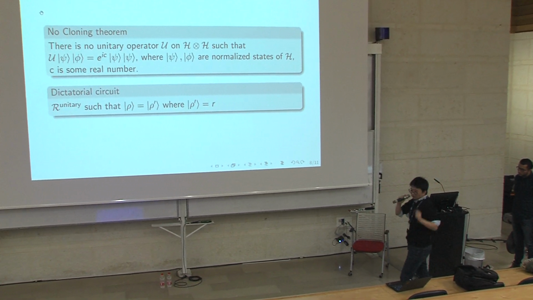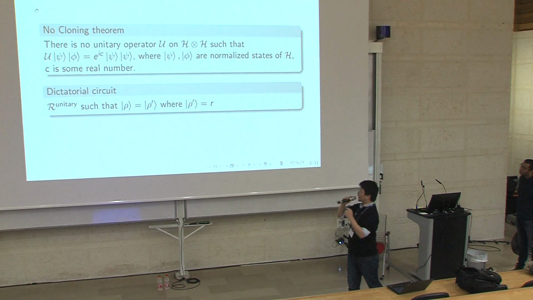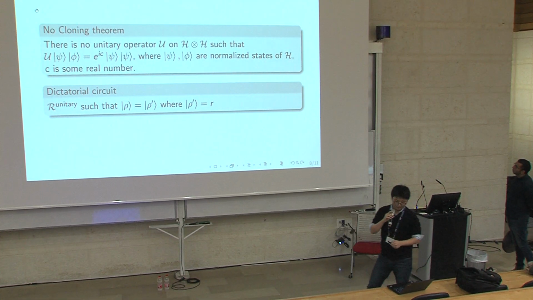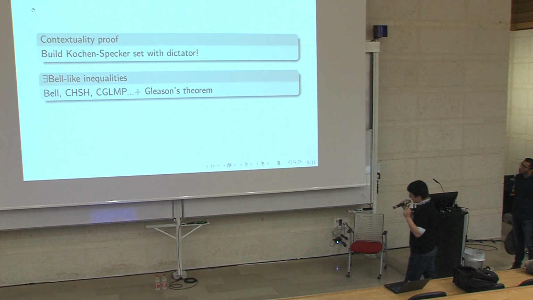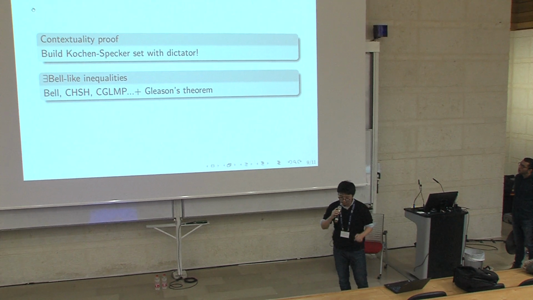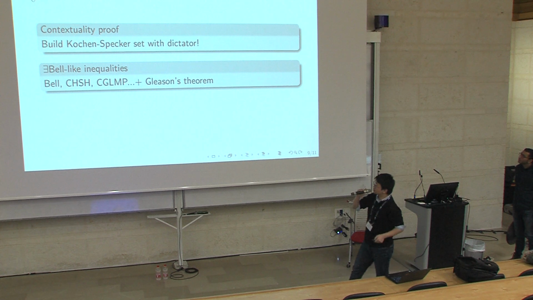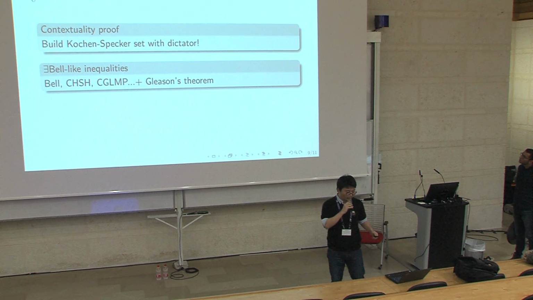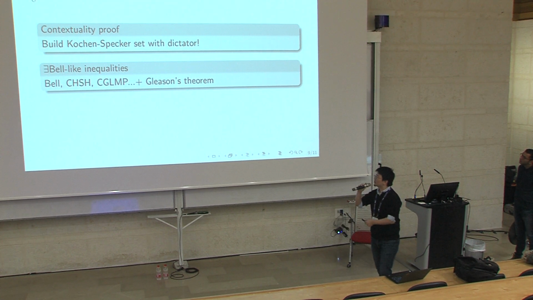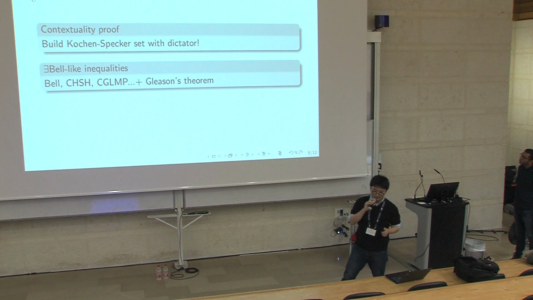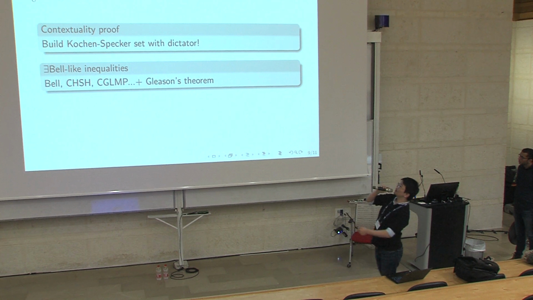First, due to the no-cloning theorem, Arrow's theorem can be proved. And the second thing is, as this is a measurement-based quantum scenario, there exists a contextuality proof using Kochen-Specker sets or the Kochen-Specker theorem. And also there are Bell-like inequalities. The simplest one is the CHSH inequality, but I will not show it here.